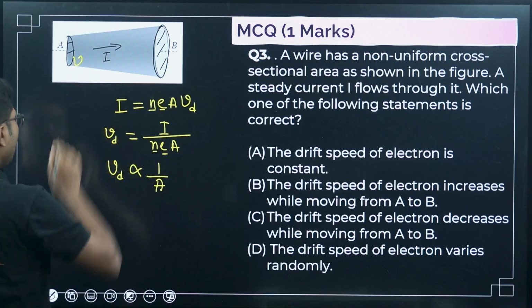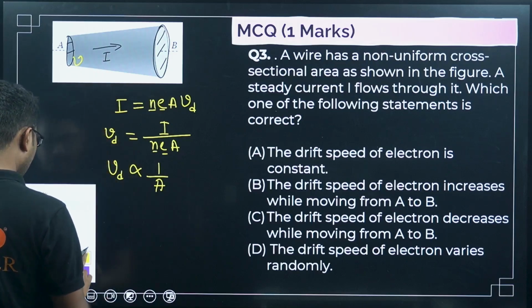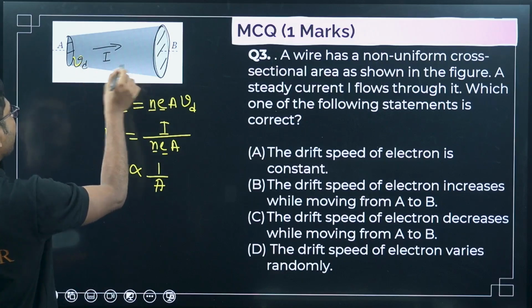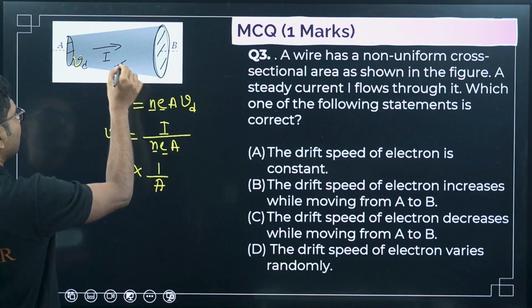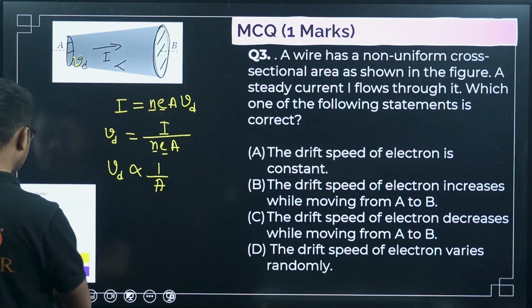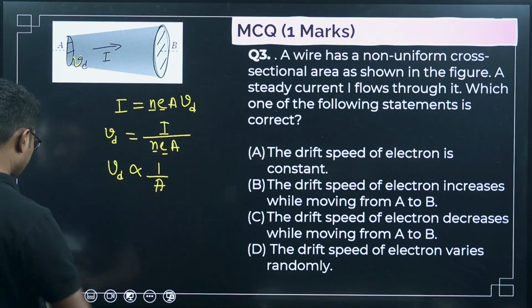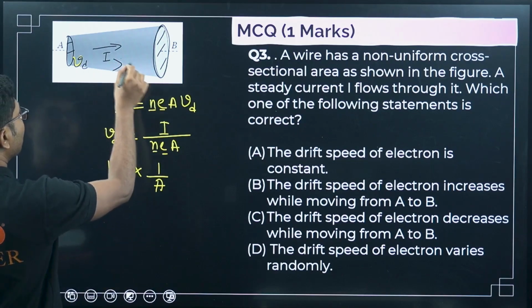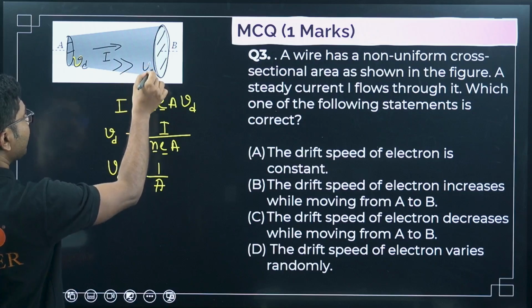So drift speed will be higher here, and as we are moving, this will be decreasing as we are moving towards the bigger area. More the area, so this will be bigger and here it will be smaller.